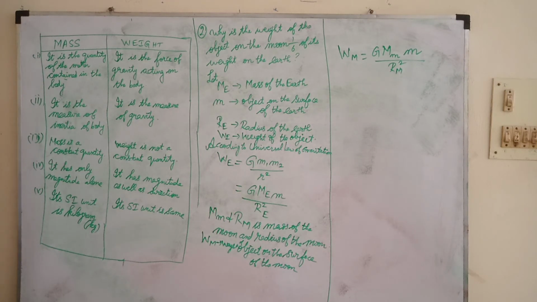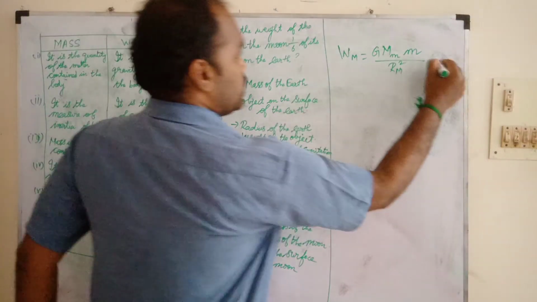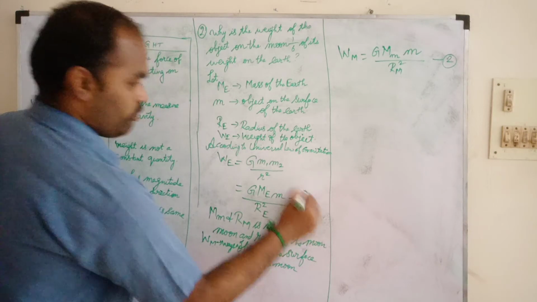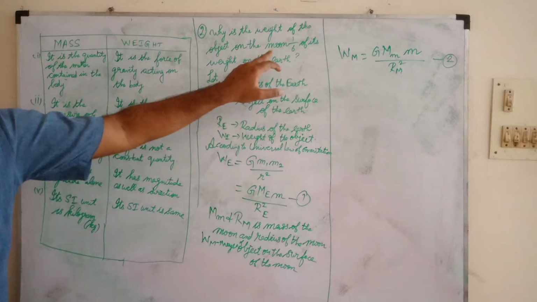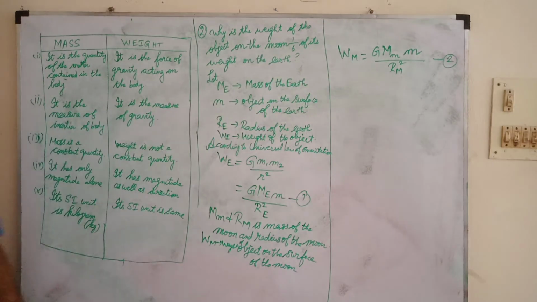Okay. So now what are we going to calculate? WM and WE. We are going to divide them. This is the second equation. This is the first equation. The weight of the earth is WE, the weight of the moon is WM. So now what we need to do? We need to calculate with the moon.